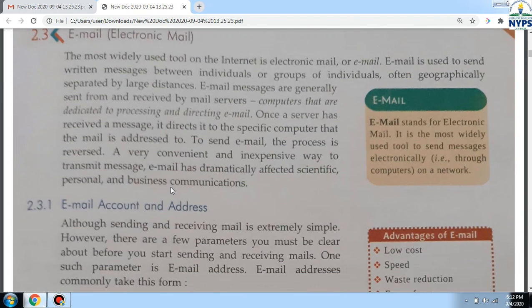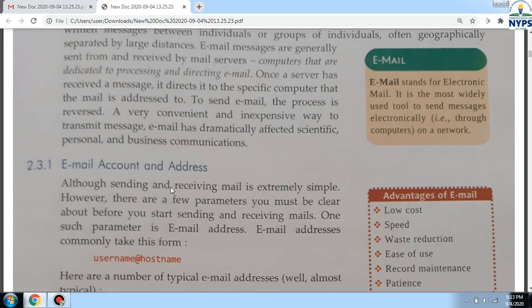The next topic is email. Email stands for electronic mail and it is a way to send a message through the internet or computer. So in earlier days we used to send letters, but nowadays we are using emails. Email stands for electronic mail. When we are sending any mail through the internet, that is called email.